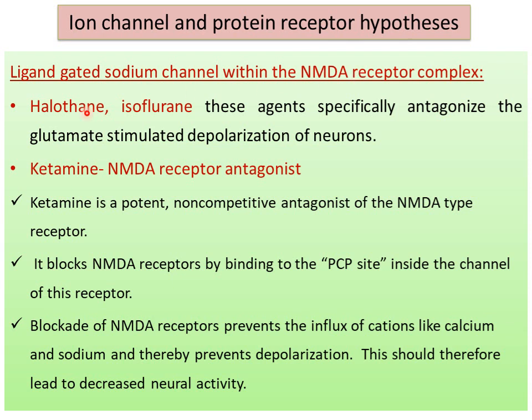But in this case, halothane, isoflurane and ketamine, all these three drugs act as antagonists at the NMDA receptor. So they can prevent depolarization and finally decrease the excitability of cells. Halothane and isoflurane specifically antagonize the glutamate-stimulated depolarization, inhibiting the depolarization produced by glutamate.